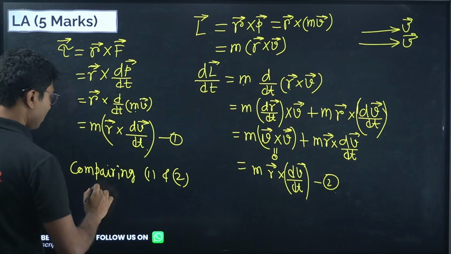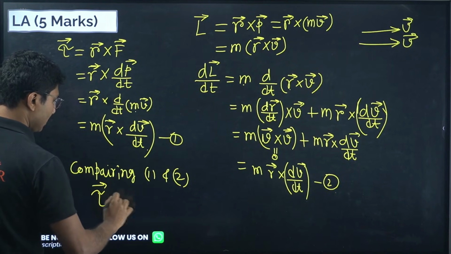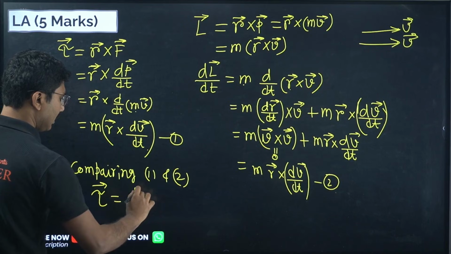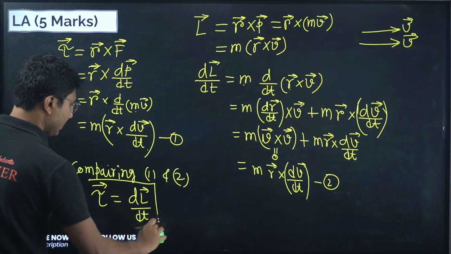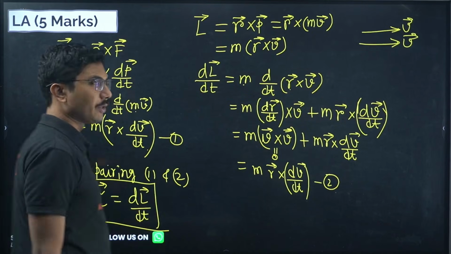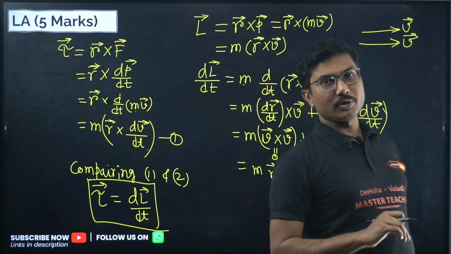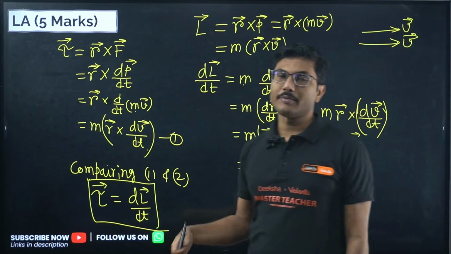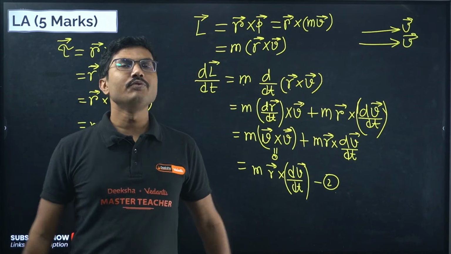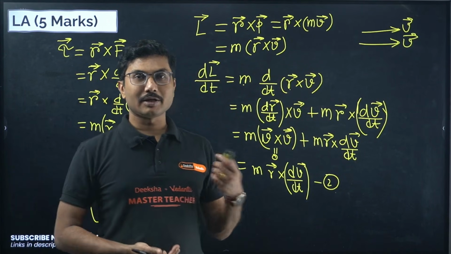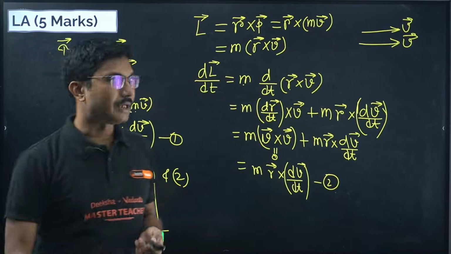So torque must be equal to dL by dt. This is the relationship between torque and angular momentum. Force is the rate of change of momentum, torque is the rate of change of angular momentum. Force is something which makes an object move, torque is something which makes an object rotate. That is the fundamental difference.